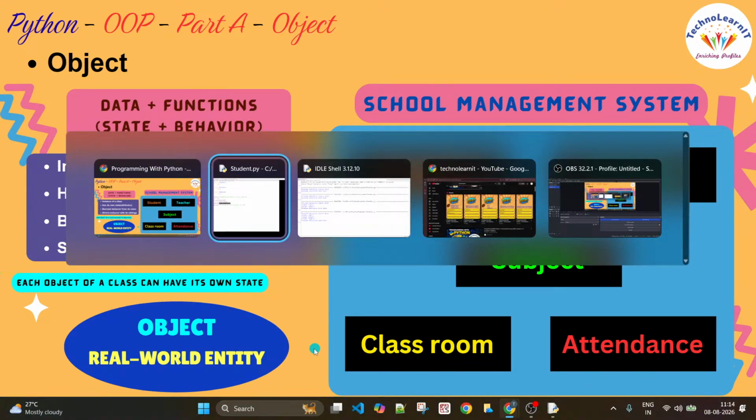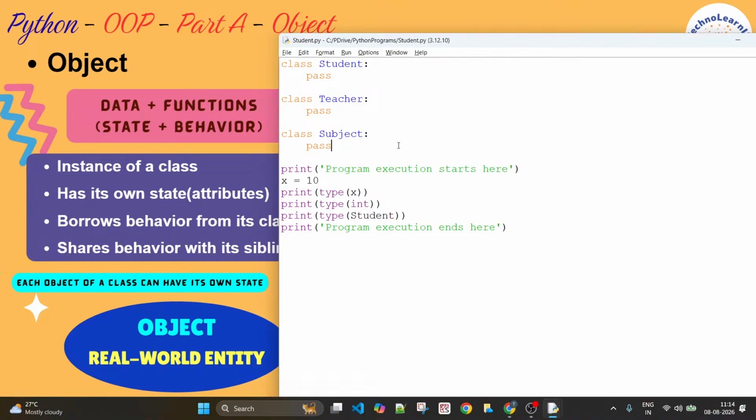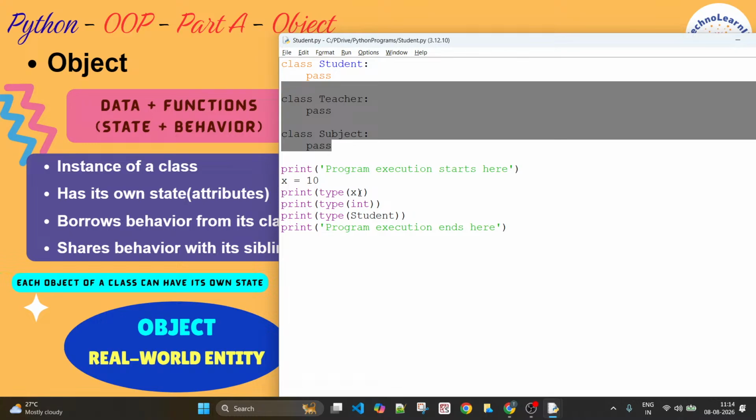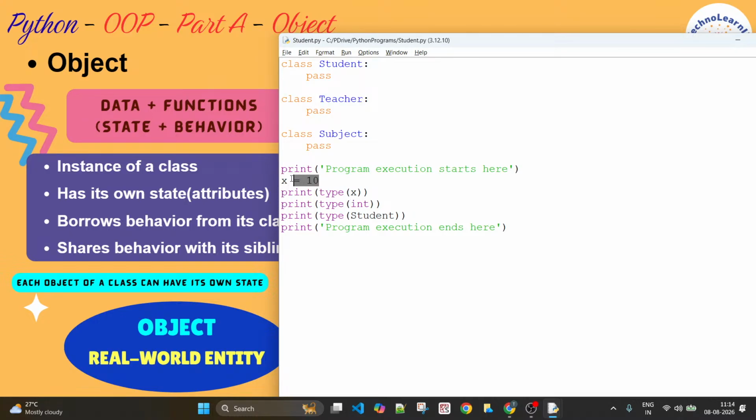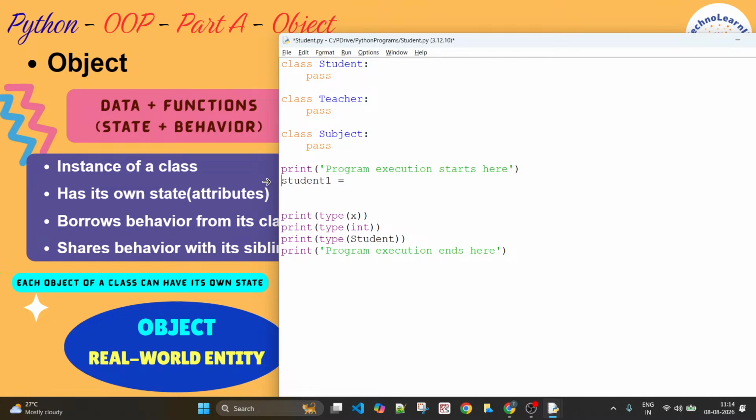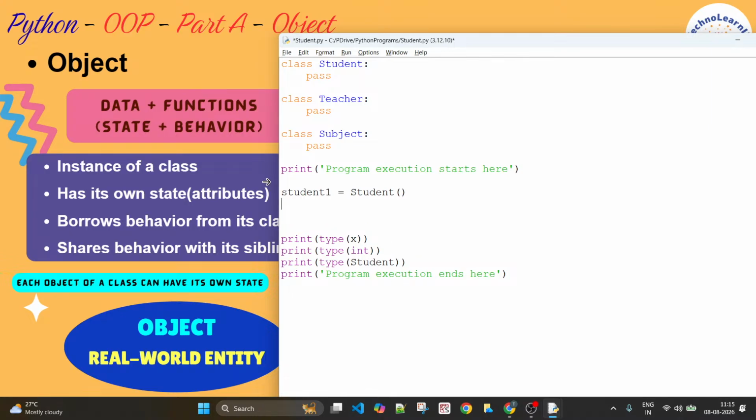Yeah, you have these classes already available. All that I'm going to do now is create objects. So I say student 1 is equal to, I want to make this an object to class student. I just need to write student 1 is equal to Student.